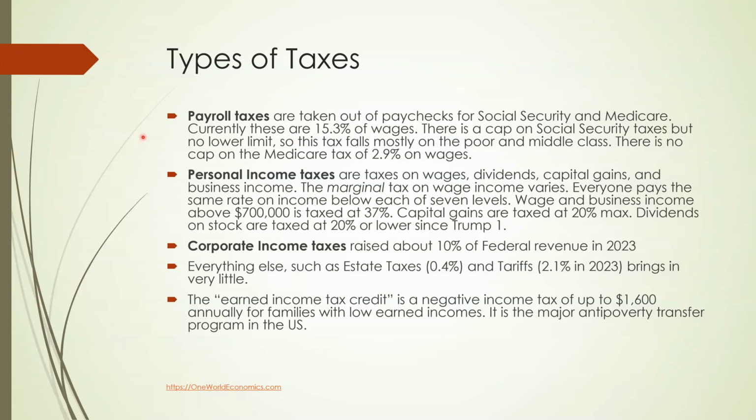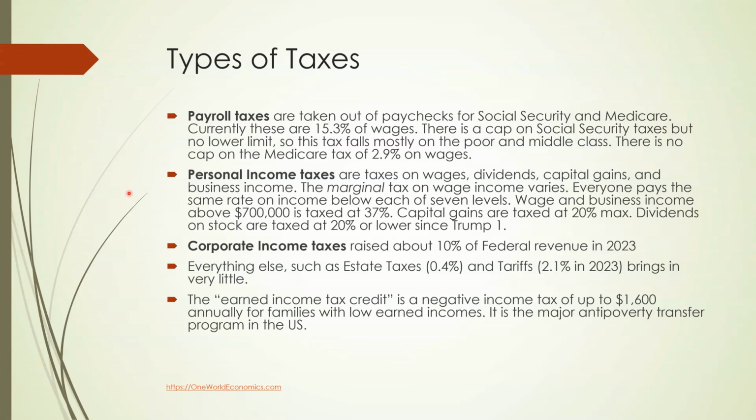So the cap on Social Security means that at the maximum, somebody with an income of, let's say, $200,000 pays $26,000 in Social Security taxes, but the same $26,000 is paid by somebody with $20 million in income. Personal income taxes are taxes on wages, dividends, capital gains, and business income. The marginal tax on wage income varies.